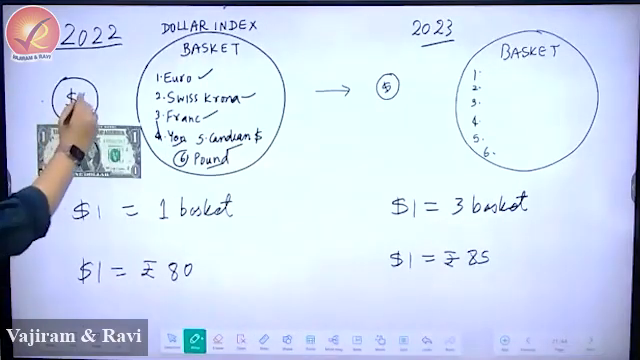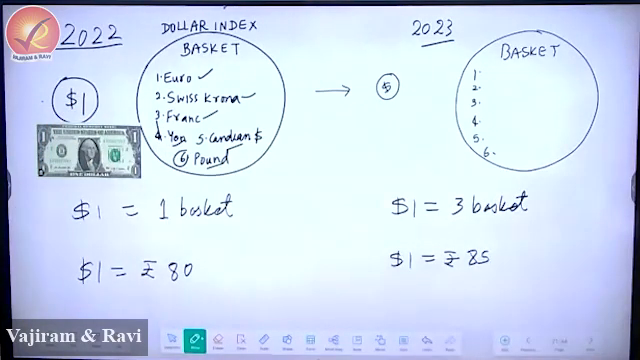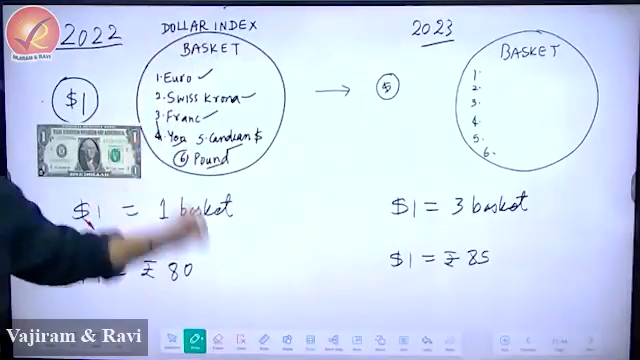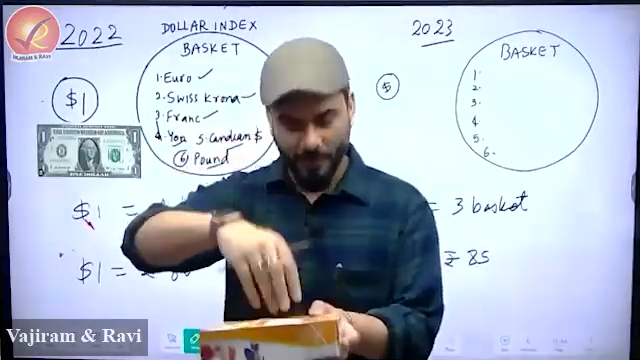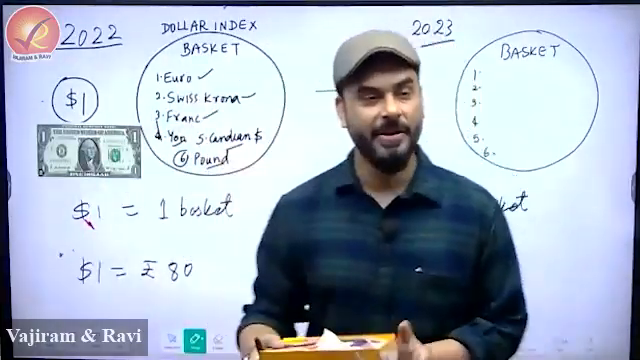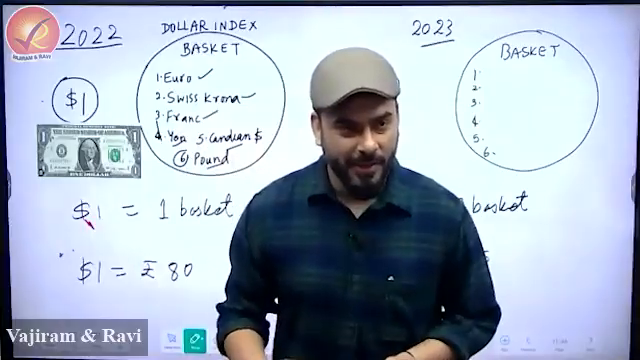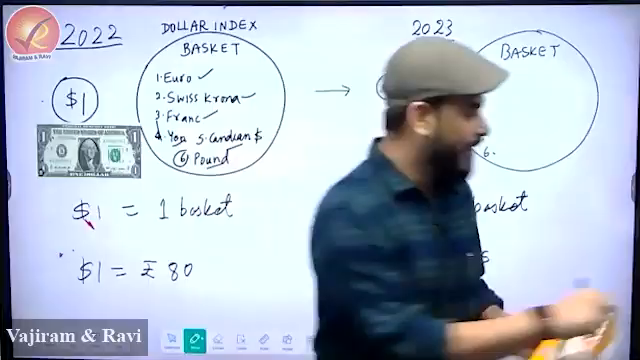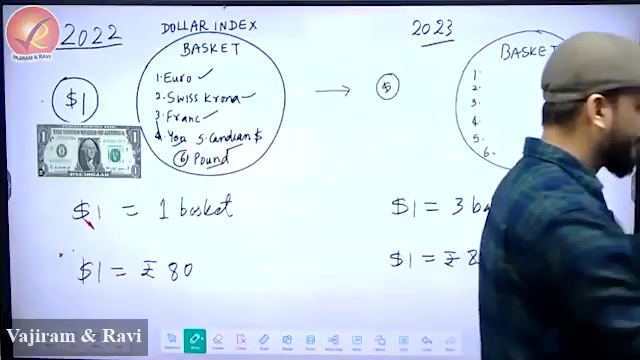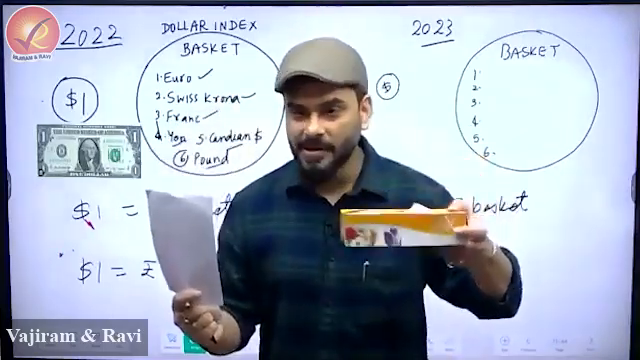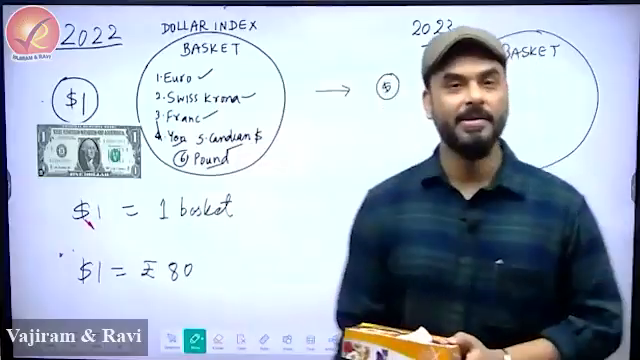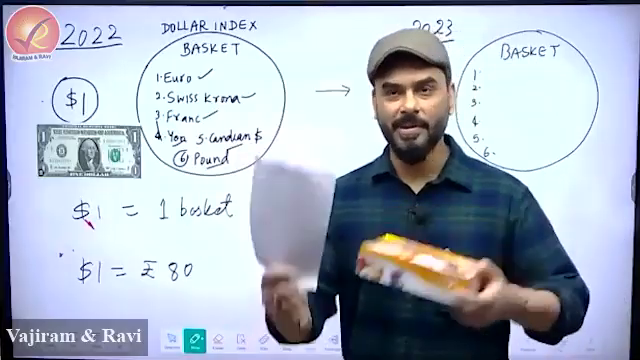Then India said, let's do something. Let's take $1 here. If somebody wants to buy this dollar, how much of this basket is required? India took this basket and filled it with currency, a lot of currency. India then asked, if somebody wants to buy $1, how much of this basket is required? The answer is 1 basket. If you give 1 basket, you will get $1.